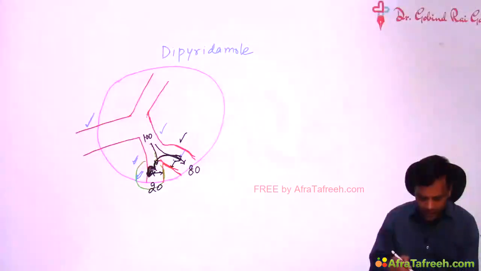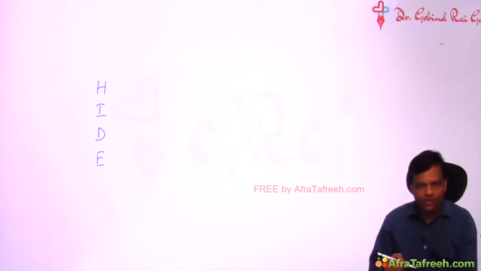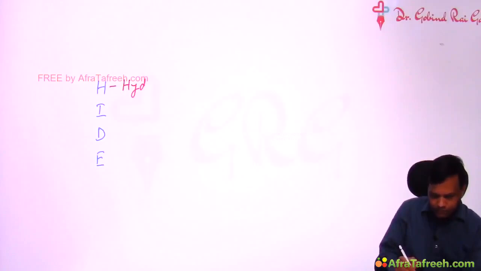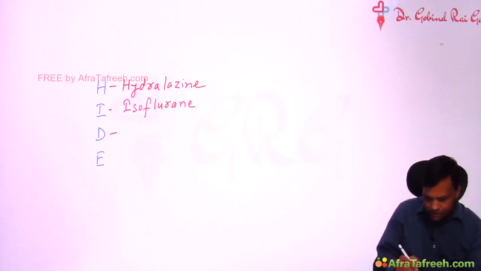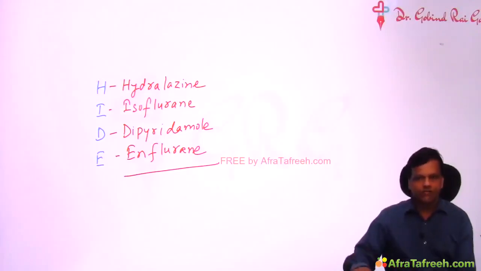Okay, so that means any drug which dilates only small vessels can show the coronary steal phenomenon. And these drugs you can remember from the mnemonic HIDE, and you can logically think that if a person has stolen something, he will hide that thing. So the drugs are HIDE: H for hydralazine, I is isoflurane, D is dipyridamole, and E is enflurane. So these are the main drugs causing the coronary steal phenomenon.